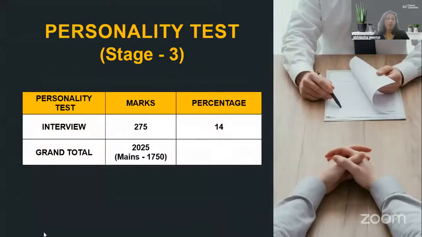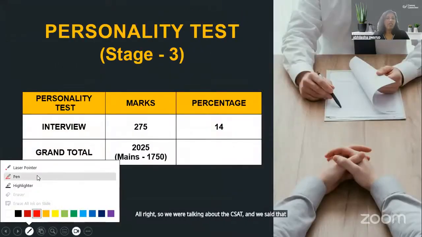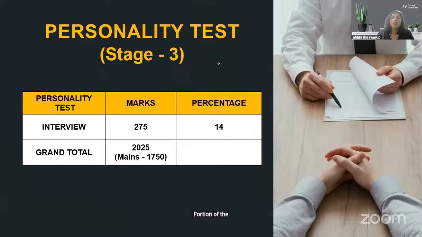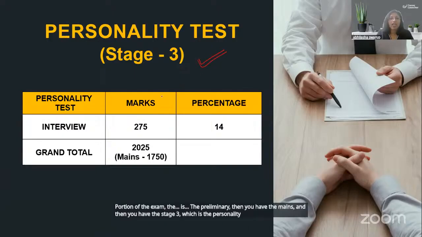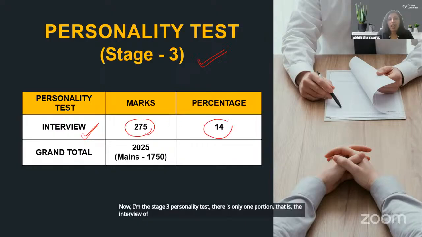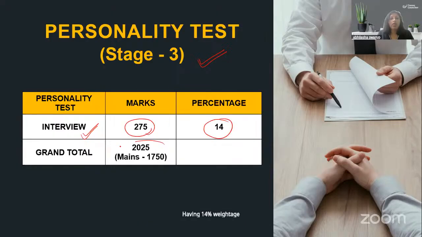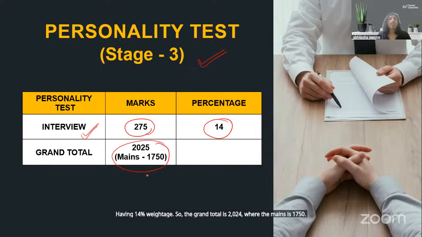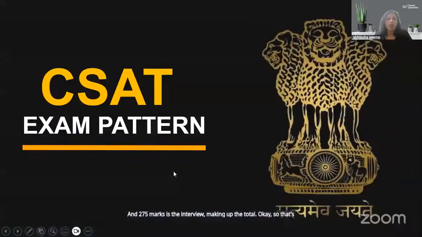All right, so we were talking about the CSAT and we said that the first portion of the exam is the preliminary, then you have the mains, and then you have the stage 3, which is the personality test. Now in the stage 3 personality test, there is only one portion, that is the interview of 275 marks having 14% weightage. So the grand total is 2025, where the mains is 1750 and 275 marks is the interview, making up the total exam. Okay, so that's your entire paper.